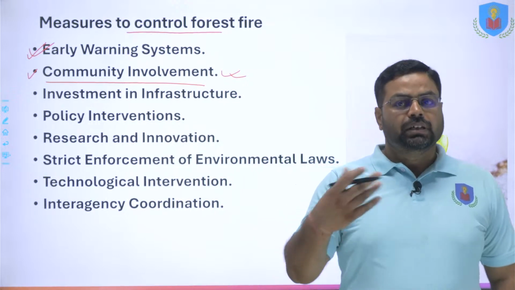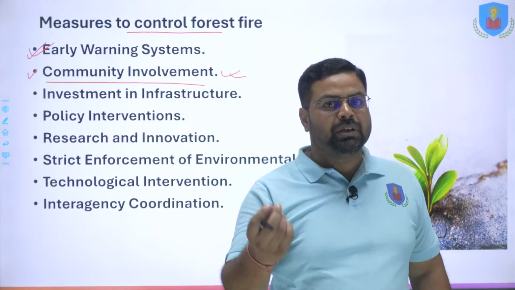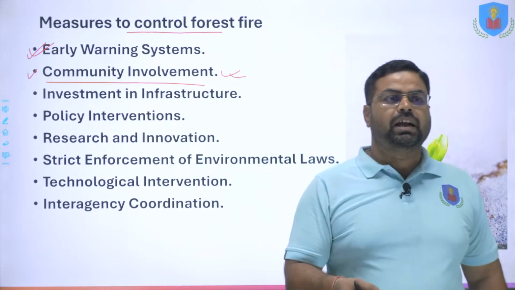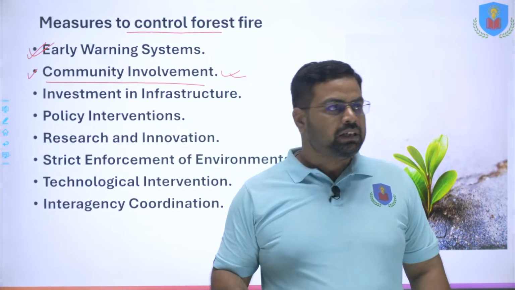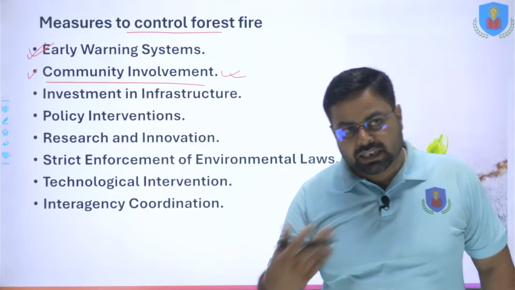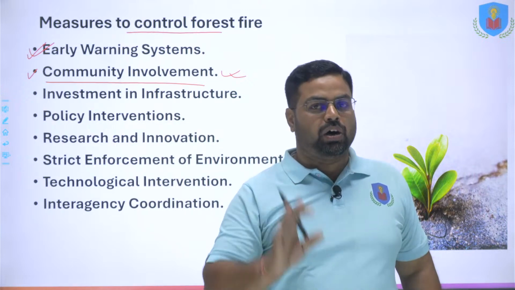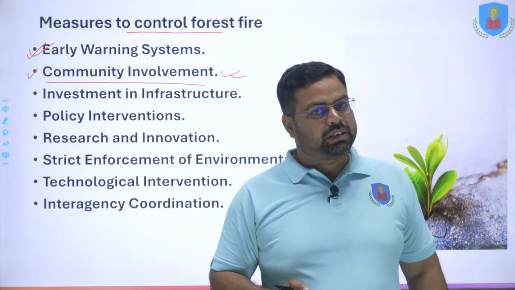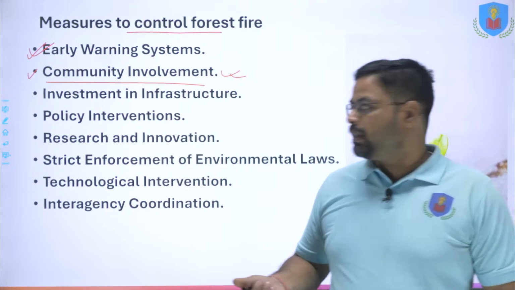If they are well trained and have a behavioral change in their mind that forest fires are devastating for the whole community, then they will take responsibility to douse the forest fire. And if they are not capable of doing that, they may inform the local authorities. This is also possible. So these all will be helpful, right?